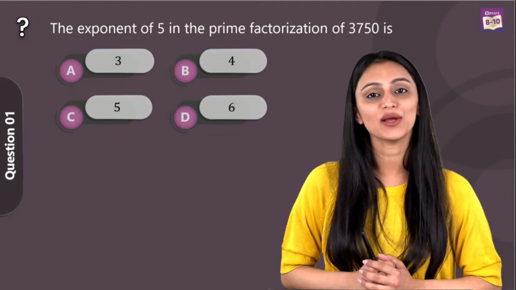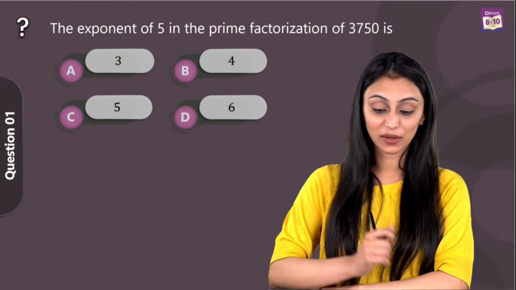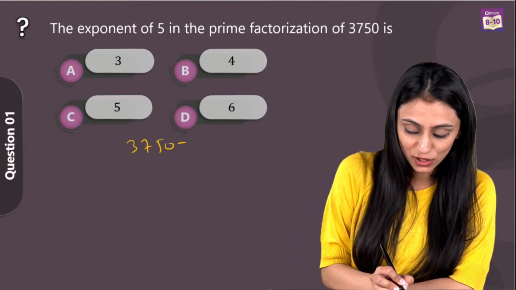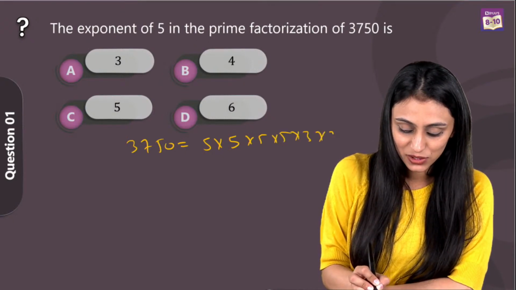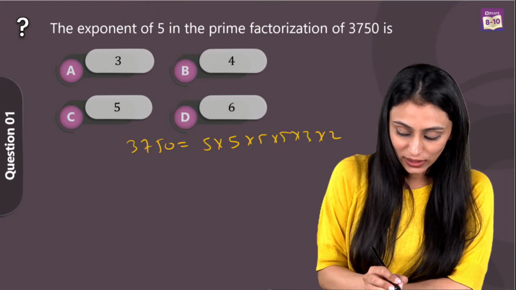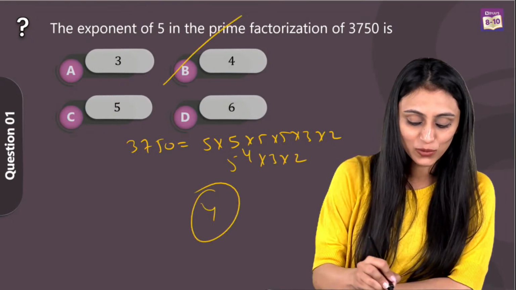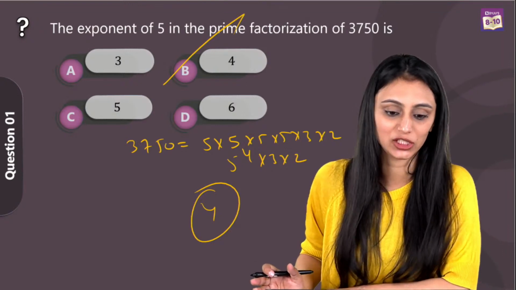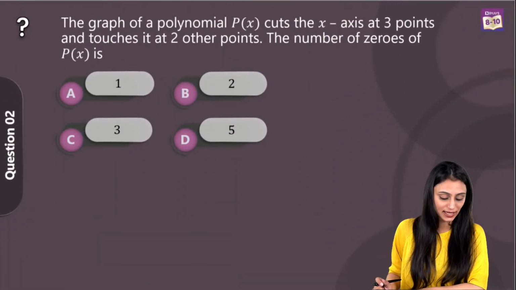So here we have our question number 1. The exponent of 5 in the prime factorization of 3750 is. So simply we will do the prime factorization of this number first. We have 5 times 5 times 5 times 5 times 3 times 2, right? So here I can see that the exponent of 5 is basically 4. So option B is the right answer for this. Yes, most of you are writing. Tripti, Utkarsh, Anshika, yes, 4 is the answer. Absolutely. Let's move ahead to the next question.